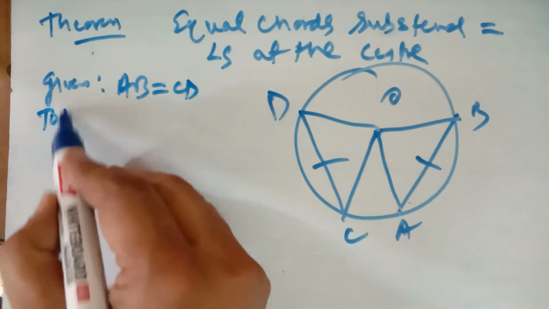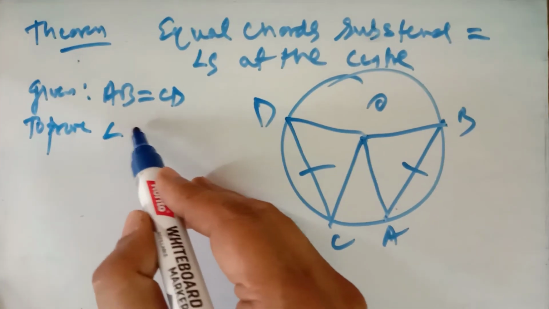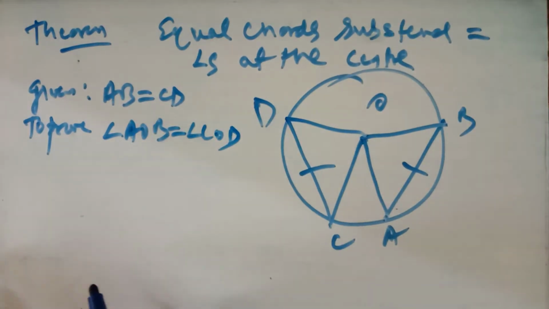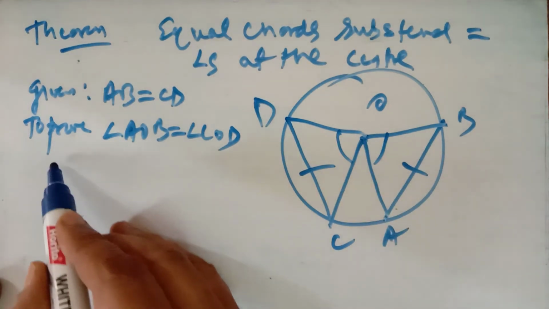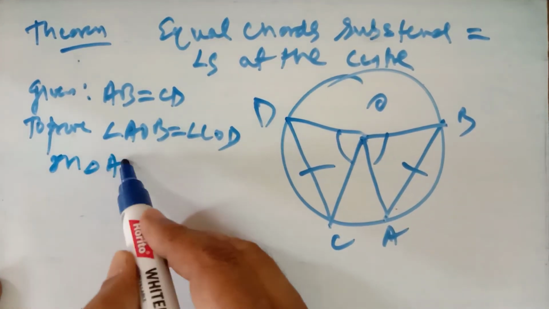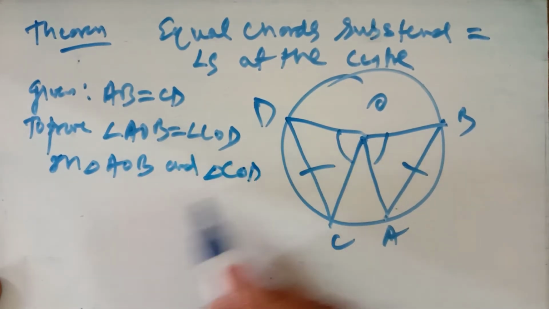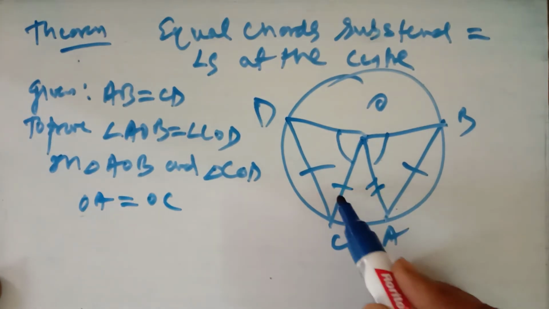And what you have to prove is that they are making equal angles at the center, that is, angle AOB will be equal to angle COD. This you have to prove. Now you can prove very easily that these two angles are equal by proving that these two triangles are congruent. So in triangle AOB and triangle COD, OA is equal to OC. They are the radii of the circle.